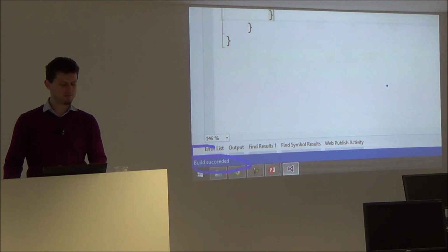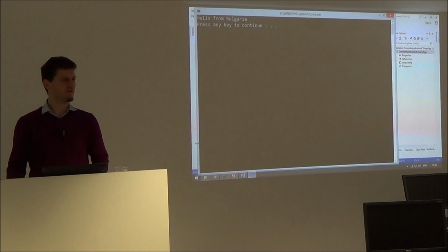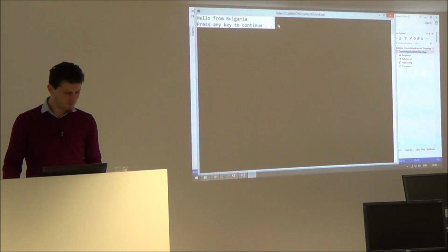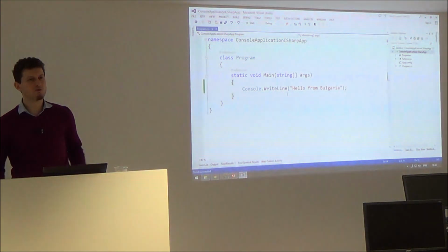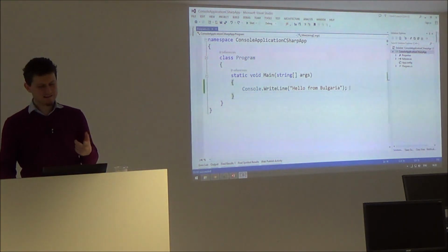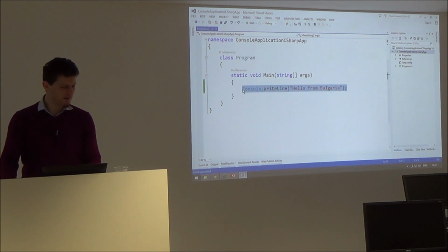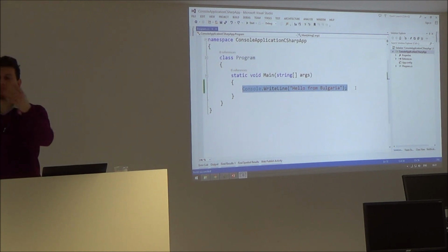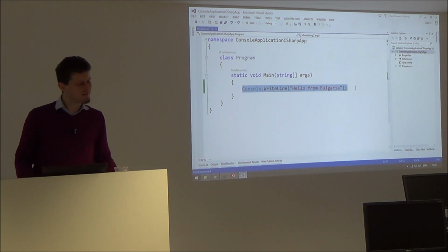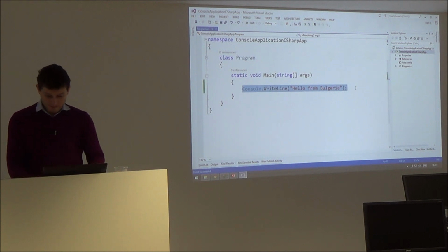And how do I run that program? Control plus F5. Control F5. And it says, hello from Bulgaria. Press any key to continue. Okay, let's go further. Can I put more than one command? This is called a command. And I instruct my computer to print something on this black screen called console. You can change its color.